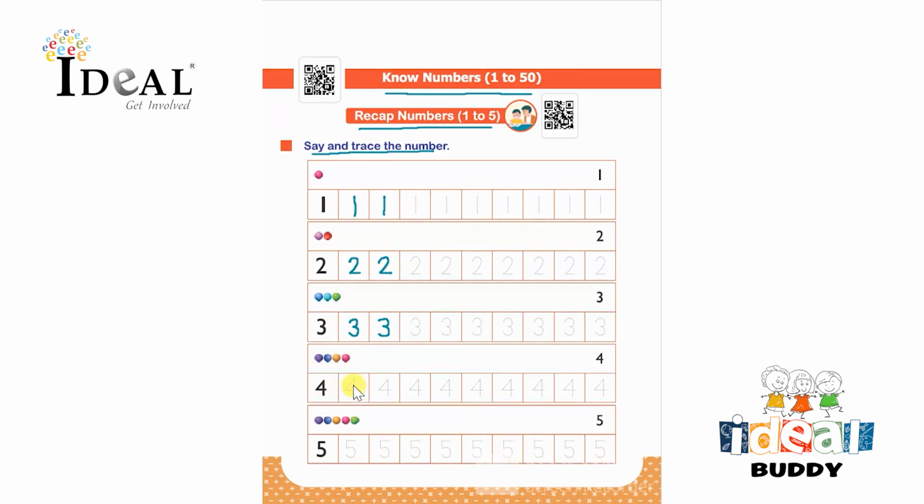After that, there are 4 objects, 1, 2, 3, 4. So the number is 4. So they have to read and trace the number. The last one is 1, 2, 3, 4, 5. 5 objects, the number is 5. So here they have to trace the number again like this and complete this whole row.